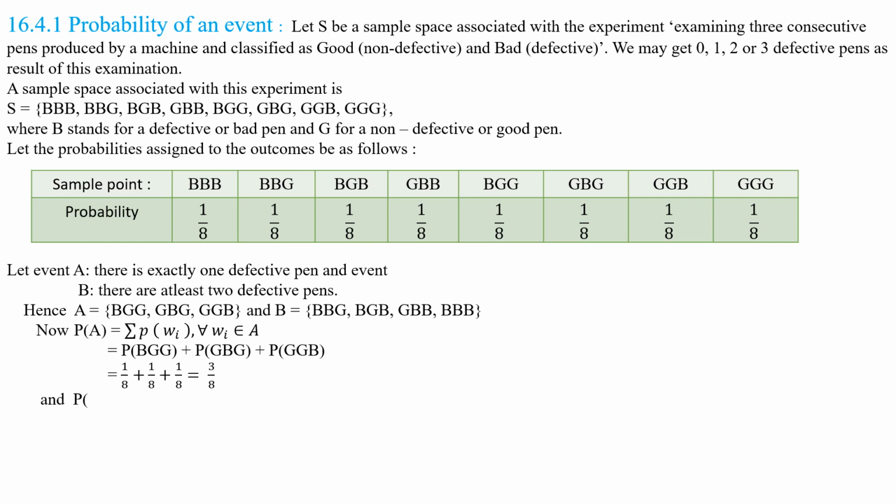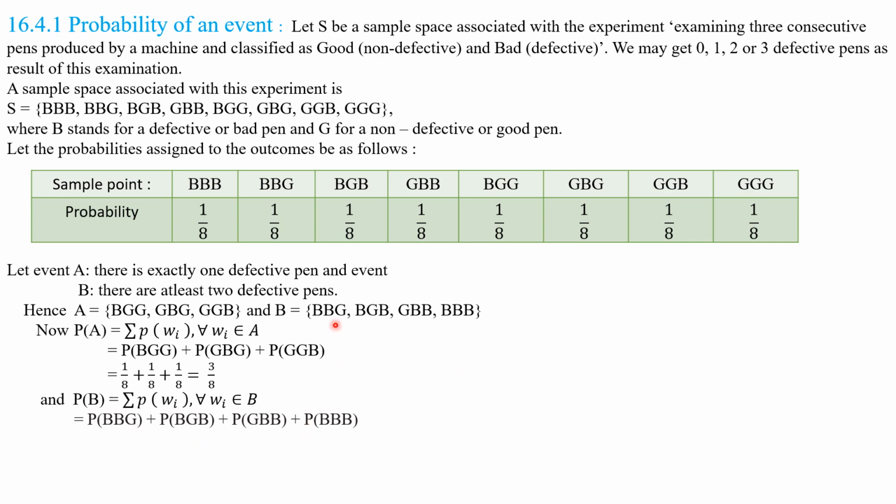Right. And P of B is equal to sigma P of omega i, for all omega i belonging to B. Here we find the probability of event B by following the same procedure as we followed to find the probability of A. That is equal to P of BBG plus P of BGB plus P of GBB plus P of BBB. Understood this step?